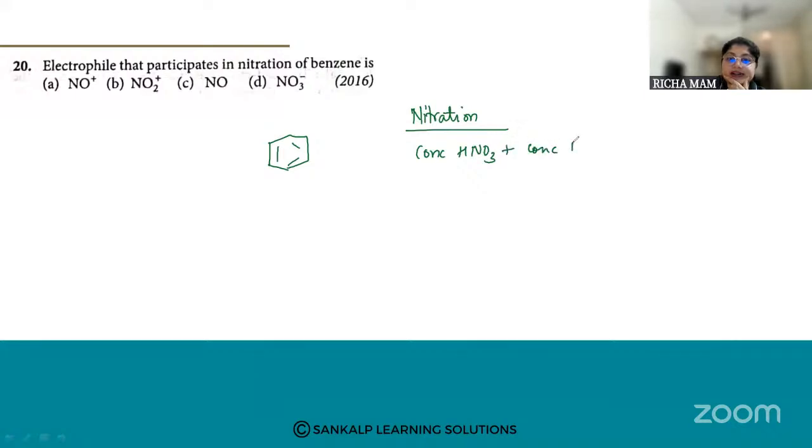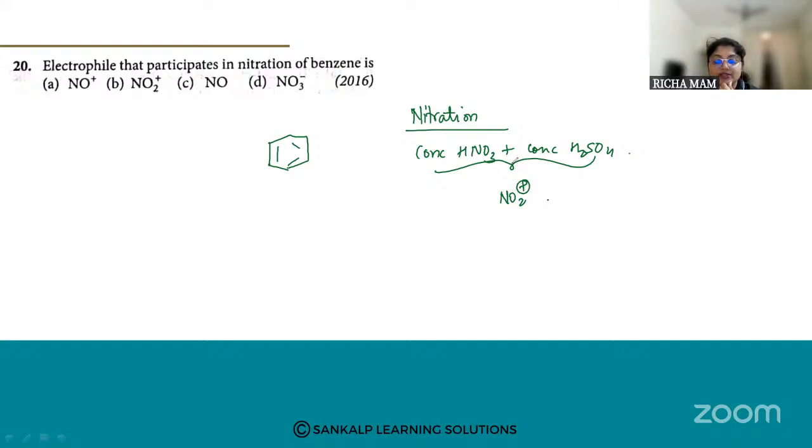Electrophile that participates in the nitration of benzene. When you are doing the electrophilic substitution on benzene for nitration, which nitrating agent are we using? We are using concentrated HNO3 plus concentrated H2SO4. So which is the electrophile resulting from this? It is the nitronium ion.